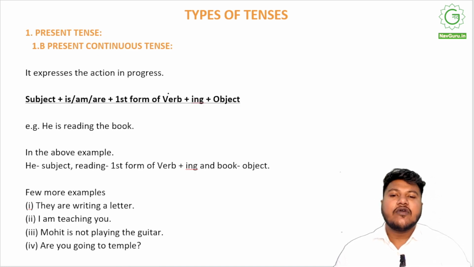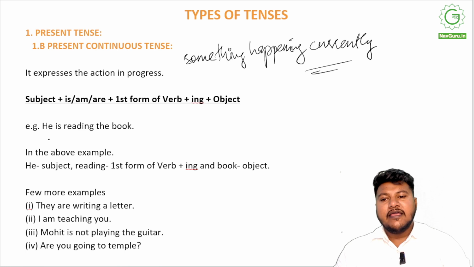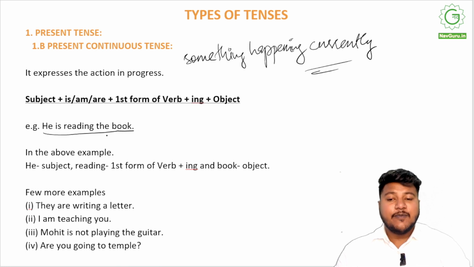Present continuous is used to express when the action is in progress, when something is happening currently, right? Something that is happening as we speak. For example, he is reading the book, right? So as I speak, he is reading the book.